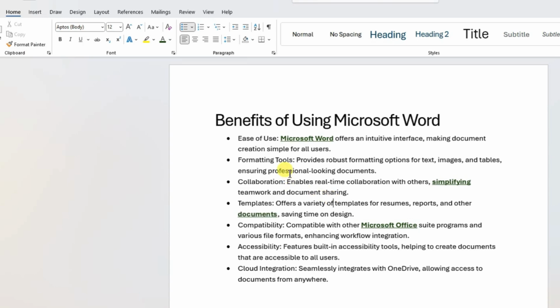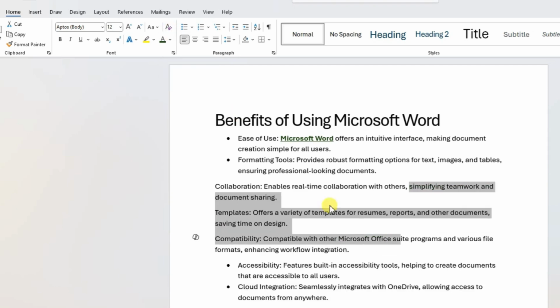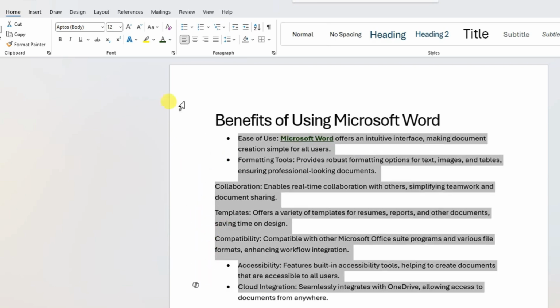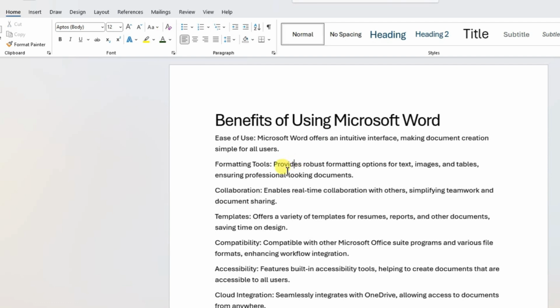So next thing is if I want to clear any formatting, so I want to clear formatting from here or from here. So what I will do, I can use clear formatting. Clear formatting is just above the font color. If I click this one, it will clear its formatting. It also cleared the bullet point as well. So if I want to remove the bullet points, I will clear the formatting and it will clear every